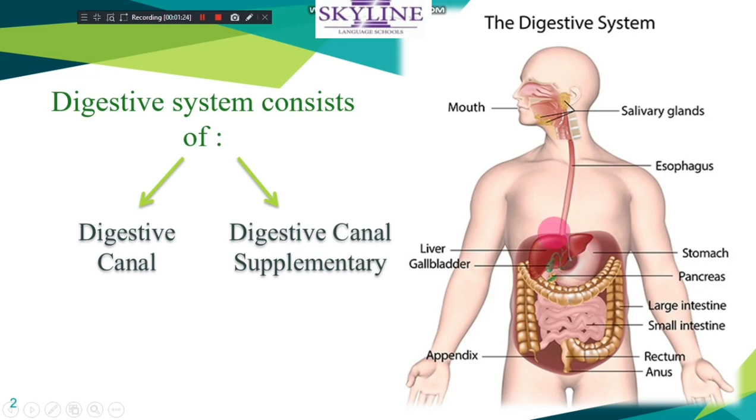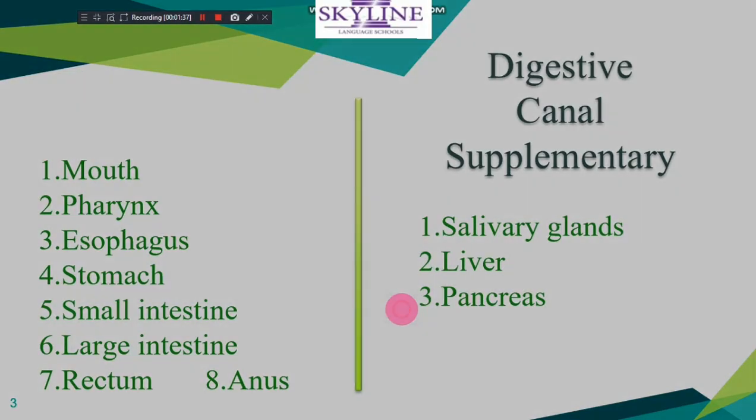What about the liver, gallbladder, and pancreas? These organs only help to digest food, but the food doesn't enter them.